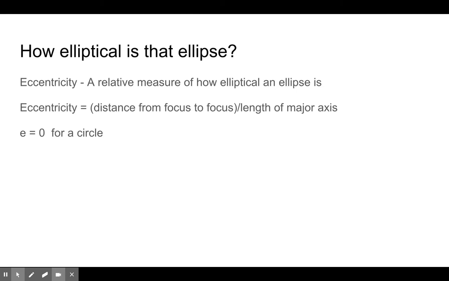The reason is because the 2 focal points overlap at the center if you shrink them down, and then you just have 1 radius. And all ellipses then have an eccentricity between 0 and 1, right? The closer you get to 1, the more stretched out the thing is, the less circular it is. The closer you get to 0, the more circular it is.